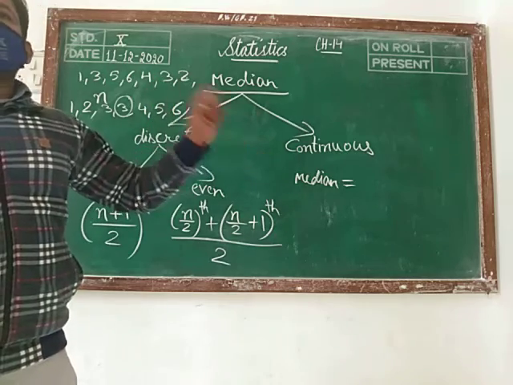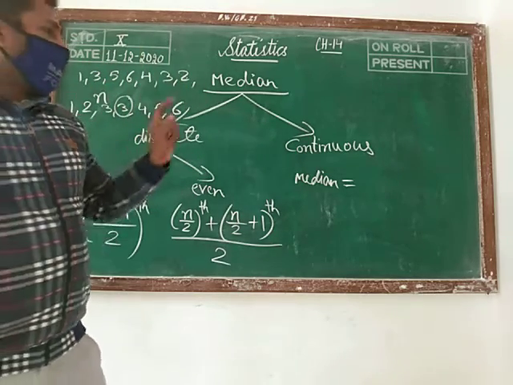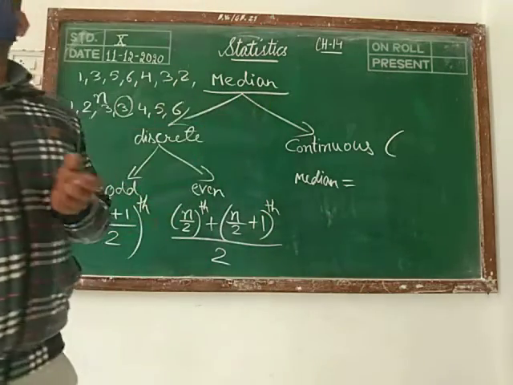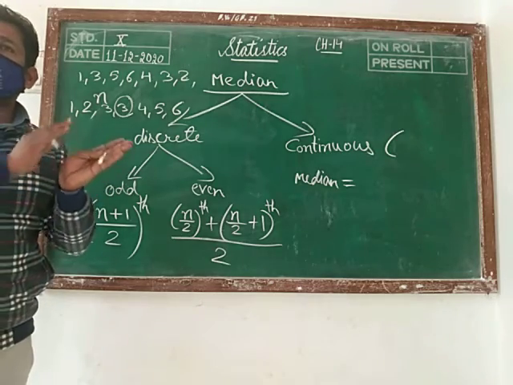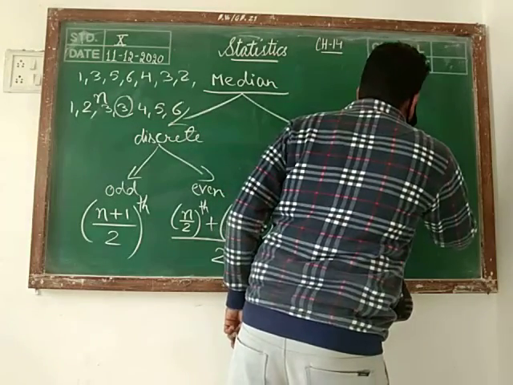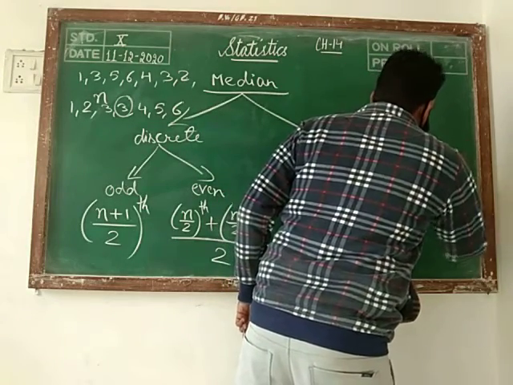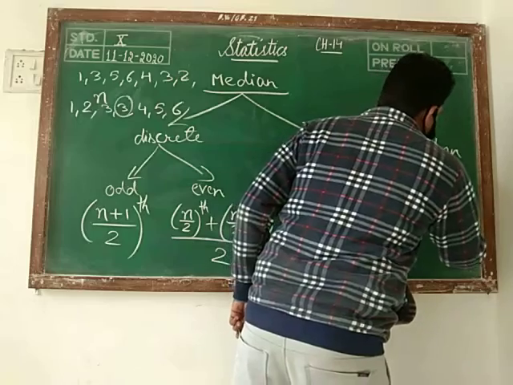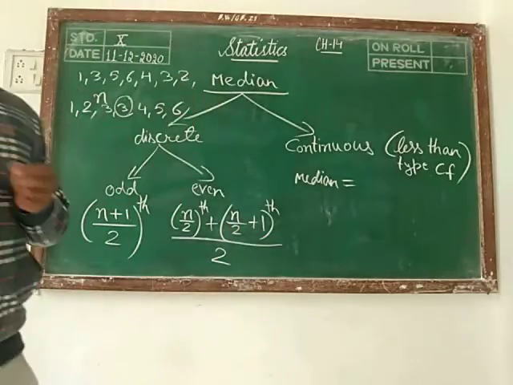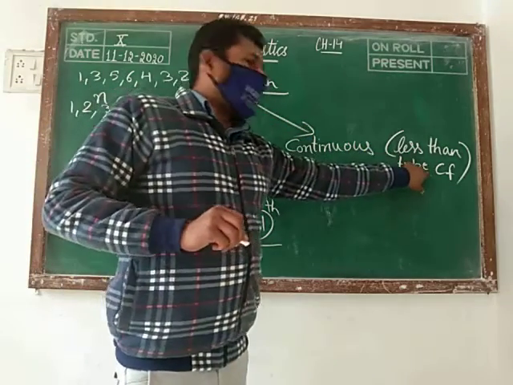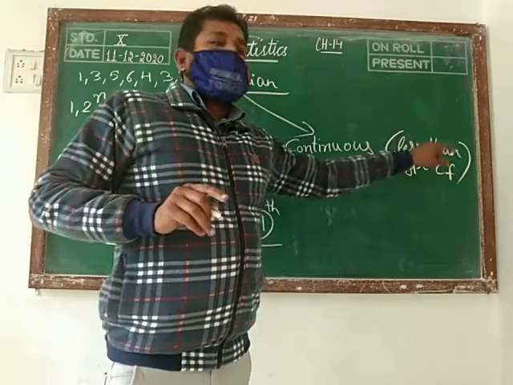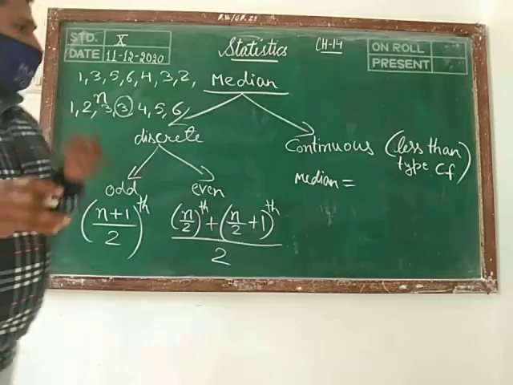Then in class 10th also we have to write the data in increasing or decreasing order, and if you write the data in increasing order, you get a less than type cumulative frequency. For finding the median in class 10th, we have to find the less than type cumulative frequency. That we are going to learn, how you will get the cumulative frequency.